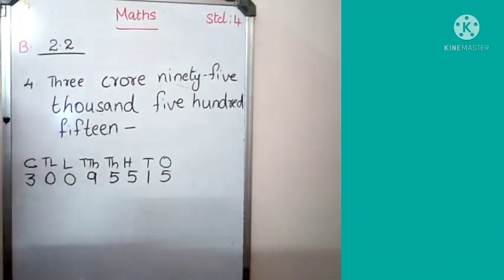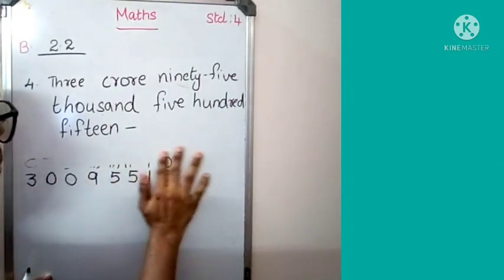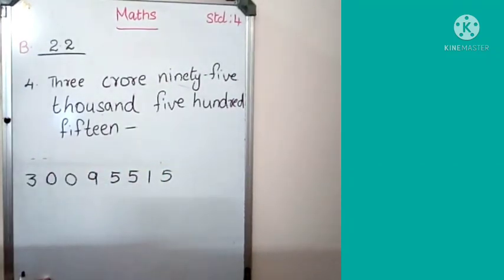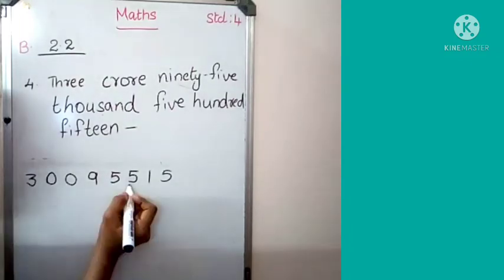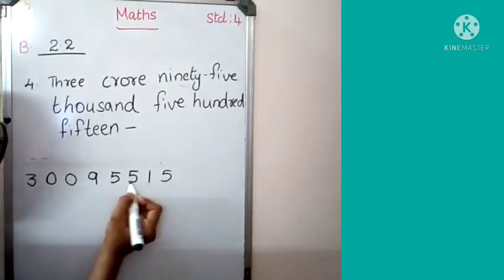Look children, how easily we got the number? I think this is the easiest method. So after this you can rub this. Okay, you got the number. Then how will you mark the period? My left is your right. So from this side you have to put 3 comma.